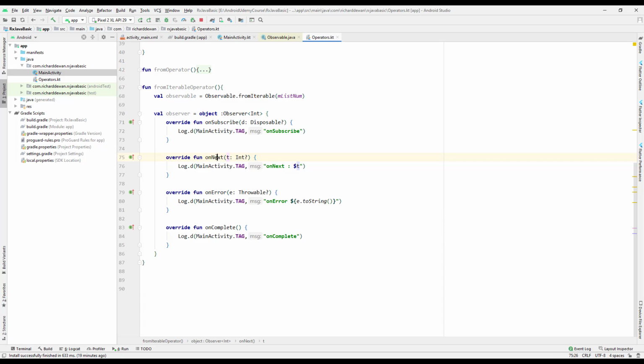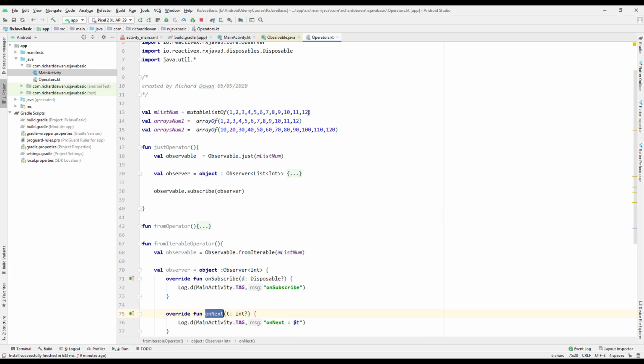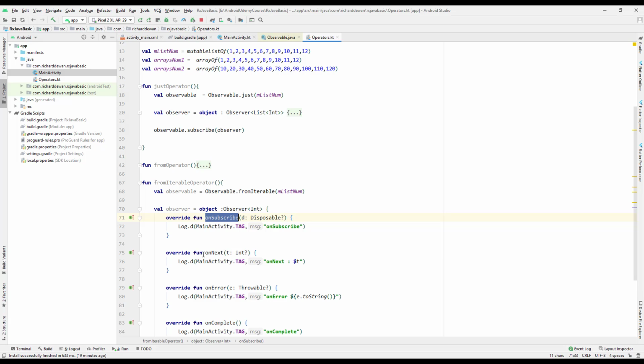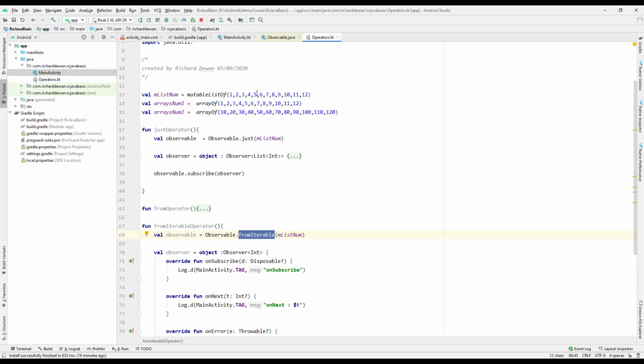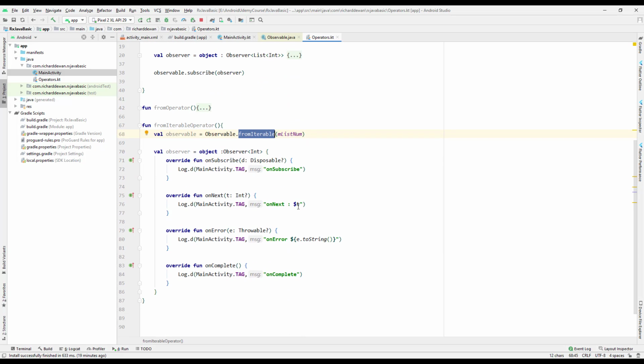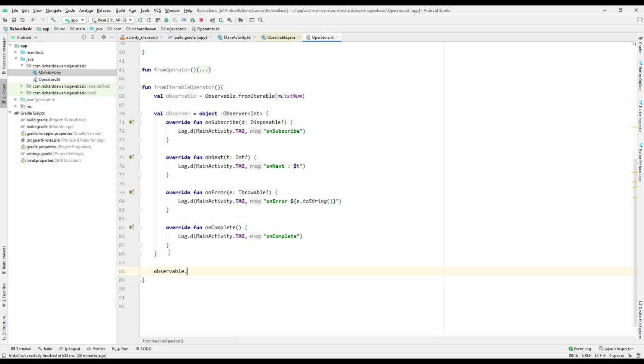And now the on next should be called up to 12 times, because after we subscribe it, it should go to on next and iterate, because we are using from iterable and we are passing the list over here. So iterable is the list that we have, and it should iterate over this. It's like a for loop. If you know the for loop and the while loop, it's going to loop through all of this and give us the value over here. So now we have a from iterable. Let's go and observe this observable and subscribe to it, and when we subscribe, we pass the observer.